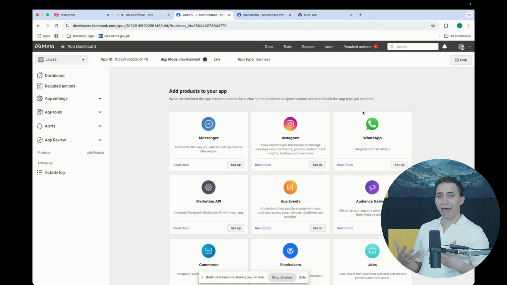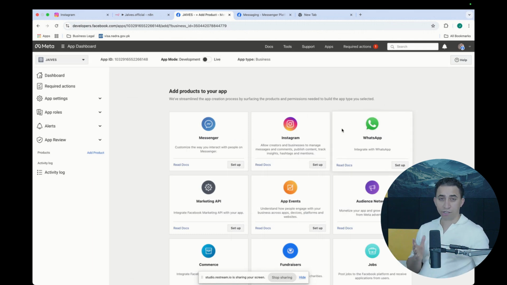So let me tell you something. Now you build this app, okay? Facebook has a lot of different products that you can create this app client interface to interact with. In this case, we were interested to be able to talk with Instagram and Facebook Messenger, okay? In some cases WhatsApp in the future, but we're going to go step by step. But it's very important you understand the foundation of this video, because once you know this, then you just have to play in n8n, okay? So this is very important.